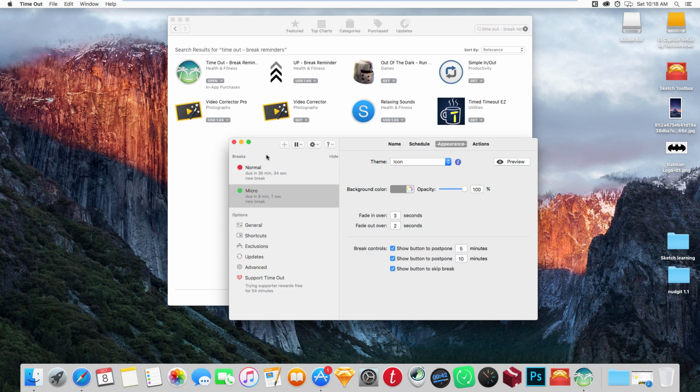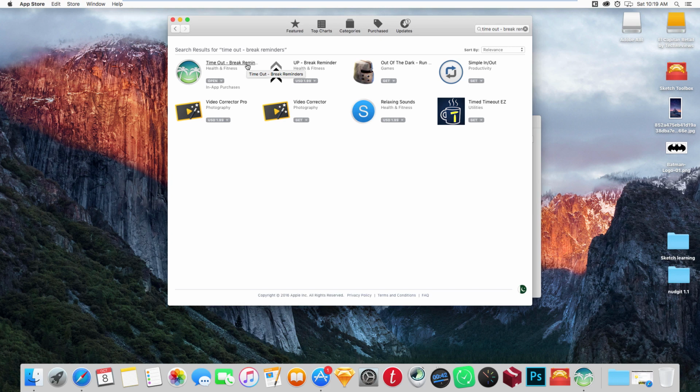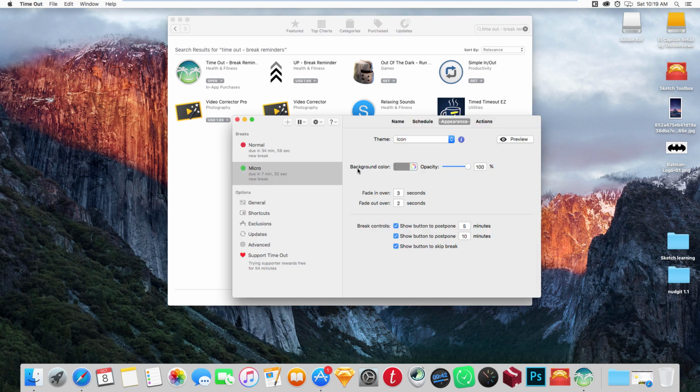First I am going to show you some apps I really like that are free for the Mac, and then I'm going to show you some I use on my PC. This is the one I'm using right now. It has two breaks, normal and micro, and this is really nice. This is what I need in each RSI injury preventing app. It is called Timeout Break Reminder. It is available on the Mac store and it's free. This is the best one. I'm using it right now.